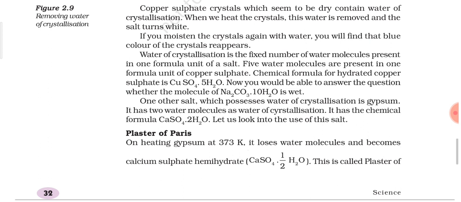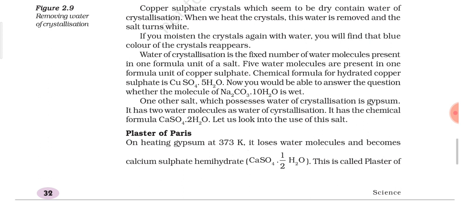Yesterday we also discussed the definition of water of crystallization. In the same way, here also you can apply it to find the number of water molecules in gypsum. Two water molecules as water of crystallization are present in one gypsum molecule. So it has the chemical formula CaSO4.2H2O. Here you can see that for one formula unit of CaSO4, two water molecules are attached with one formula unit of CaSO4. So two water molecules as water of crystallization are present in gypsum.